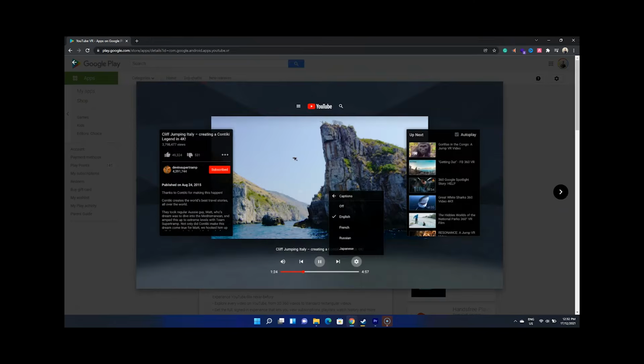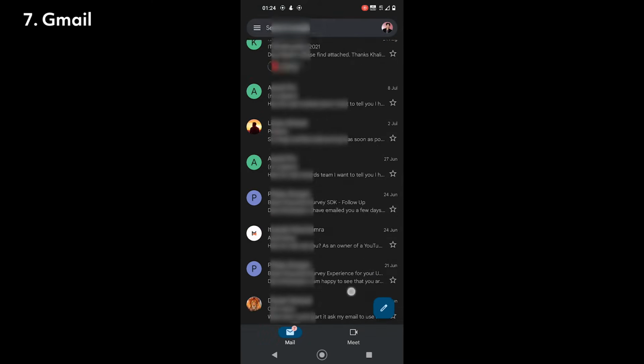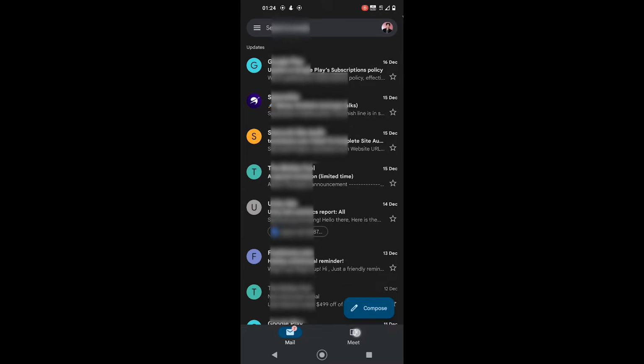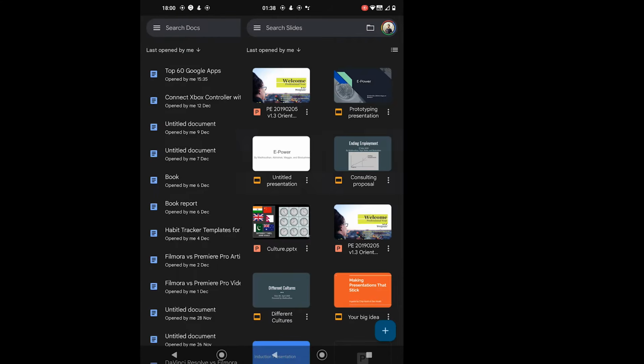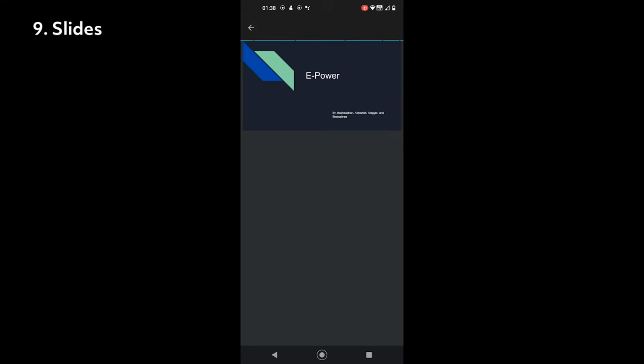help of Daydream. Google is also the most used email service, and its application called Gmail is used all over the world. Well, you need a Google account to use most Android features, so why not use Gmail with it? Talking about your account, it also gives you access to Google Docs, Slides and Google Sheets. Docs is a document app, Slides is a presentation app, and Sheets is a spreadsheet app.